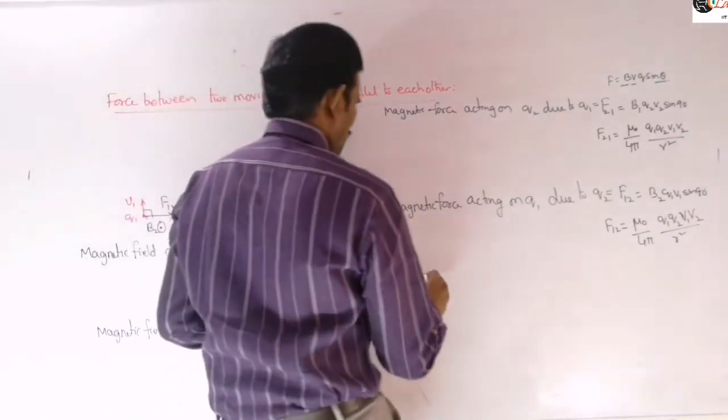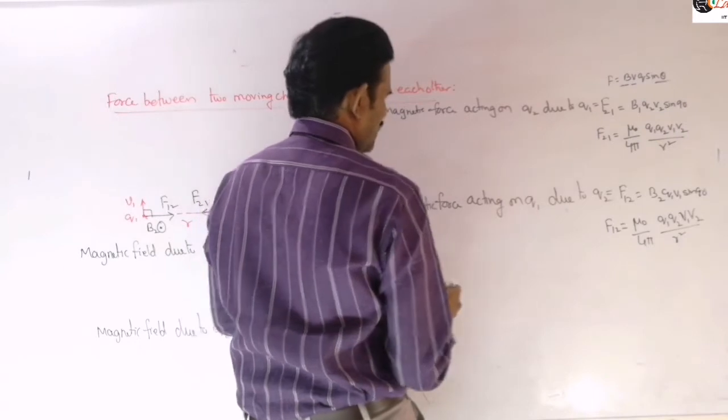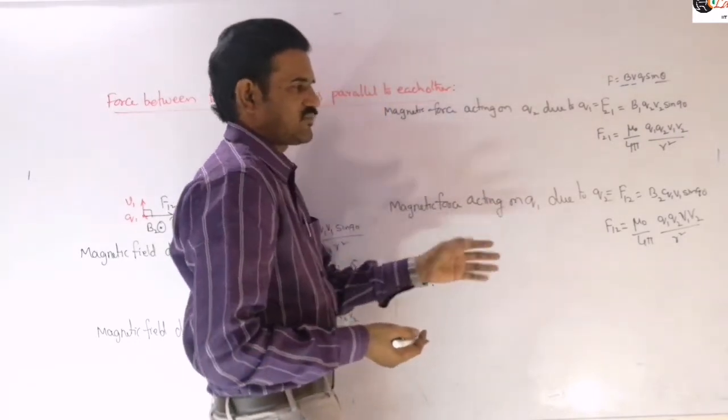Therefore, instead of writing F12 or F21, I am generalizing this.